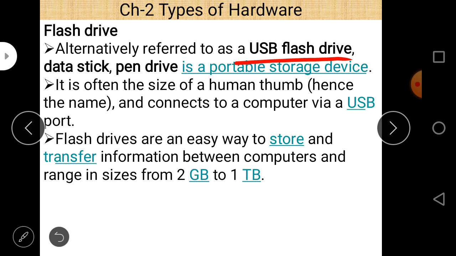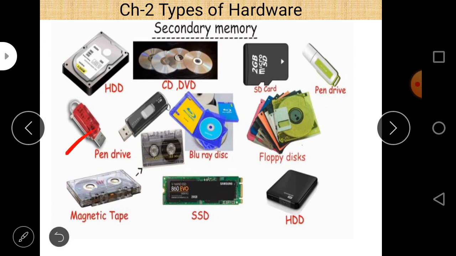When you plug a USB flash drive into a USB port, we can directly access whatever content it has. Sometimes it is called a data stick, pen drive, and thumb drive because it has the size of a human thumb. And as far as memory size is concerned, it is 2 GB up to 1 terabyte. So a pen drive is an example of flash drive. These are pen drives. An SD card is also an example of flash drive.